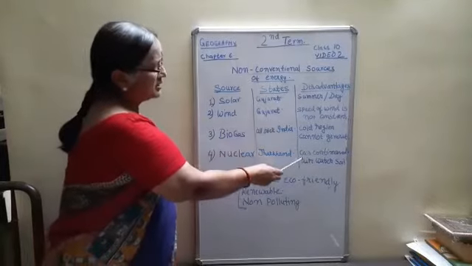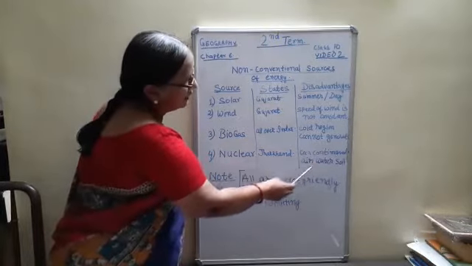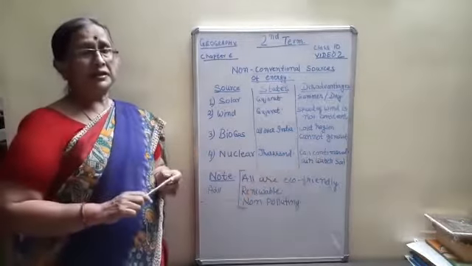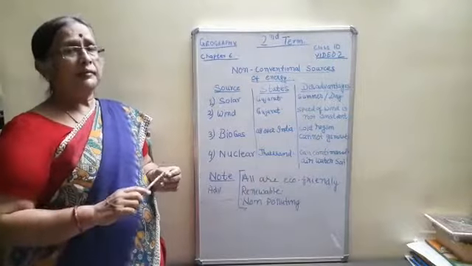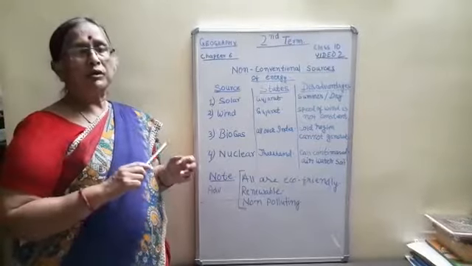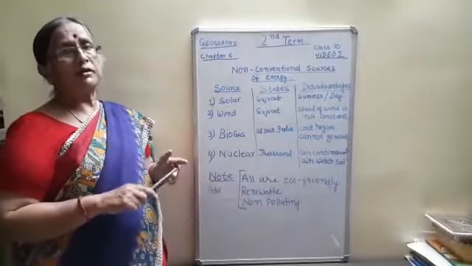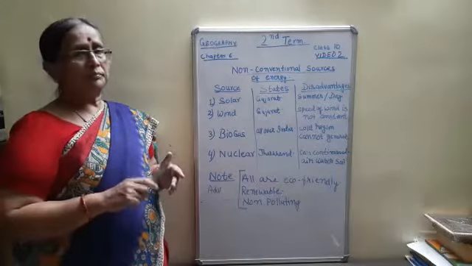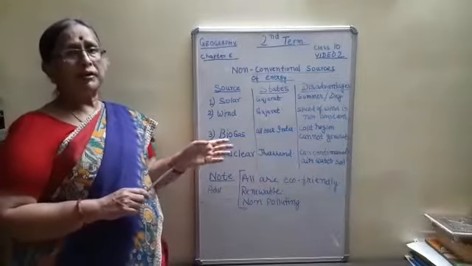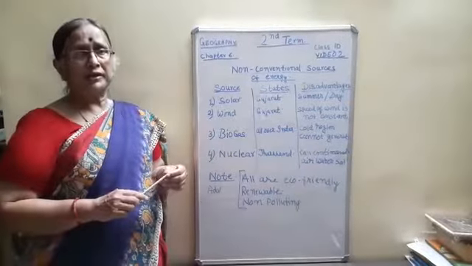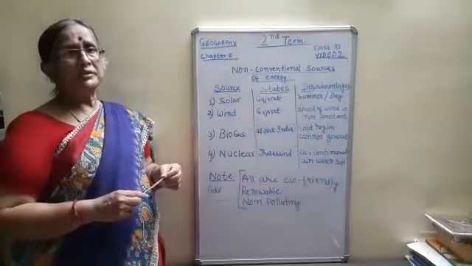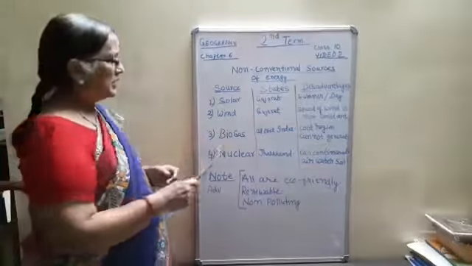Then the disadvantages: it can contaminate air, water and soil. If it is not used properly, if there is a leakage, then it is very hazardous. It leads to leakage of gas. It can contaminate air, water sources, and the soil also, wherever agriculture is taking place, and that is very hazardous for health. For example, we had the gas leakage in Bhopal.